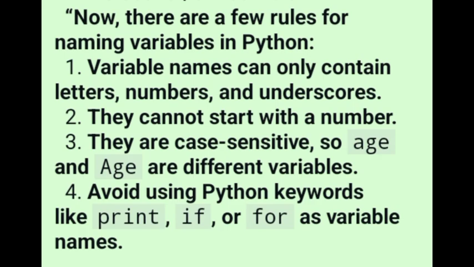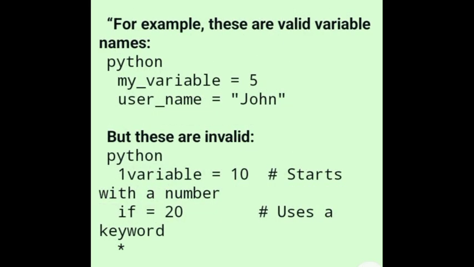For example, these are valid variable names: my_variable = 5, user_name = "John". But these are invalid. 1variable = 10, this is wrong since it starts with a number. if = 20, this is wrong because if is a keyword.